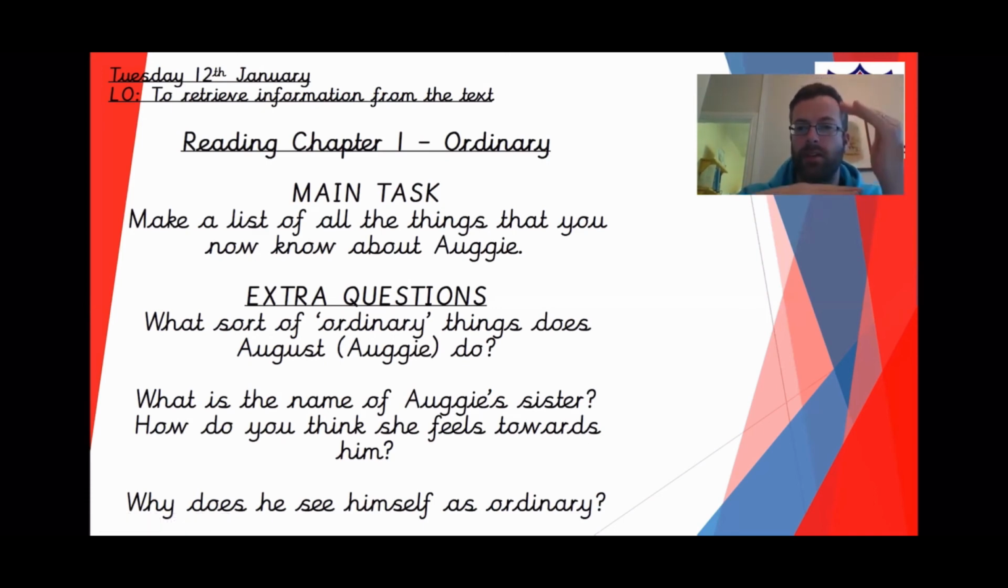Okay, so the top half of the page will be a bullet point list of all of the things that we now know about Auggie. And then you've got those 3 questions to do underneath. Okay, and that is our reading lesson. I know this is quite a short video, but you've got a little bit of work to do, and this lesson is probably only a 20-minute lesson. Some chapters are a bit longer than this. Sometimes we might do 2 chapters together. But that is your task for today.